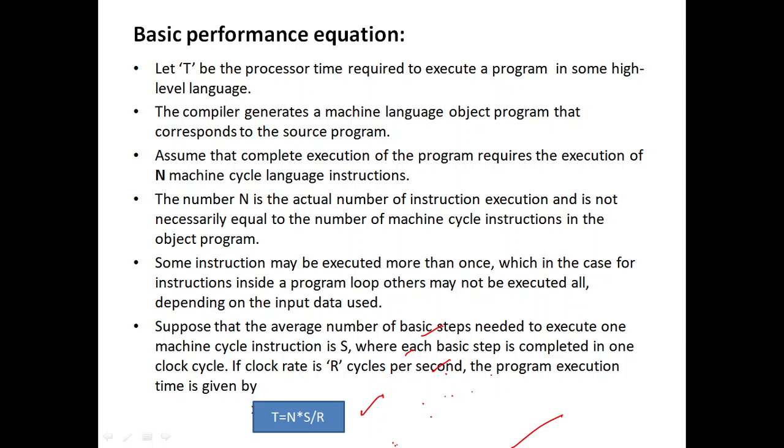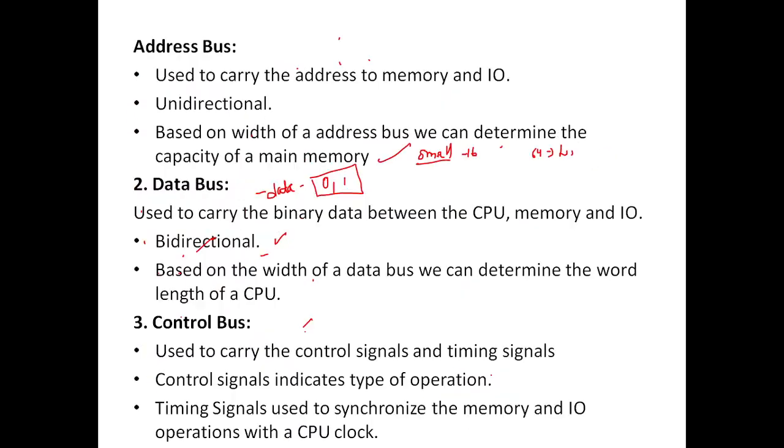They will ask you for the time T when they give N, S and R, or else any one of the parameters will be missing and they will ask you to find that parameter. Based on this equation, you will get an exam problem for 2 marks.